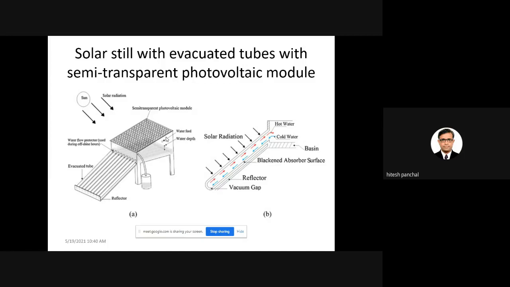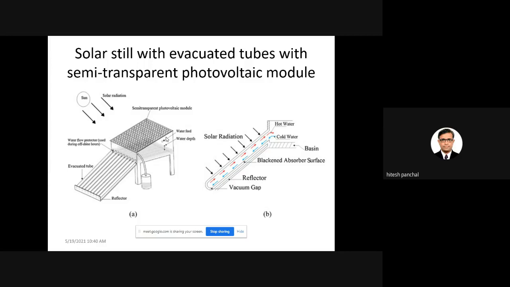These semi-transparent photovoltaic modules will work as a glass cover, and they will also generate electricity. So in place of the glass cover, a semi-transparent photovoltaic module can be put, and an experimental setup has been prepared with the help of evacuated tubes and a solar still.